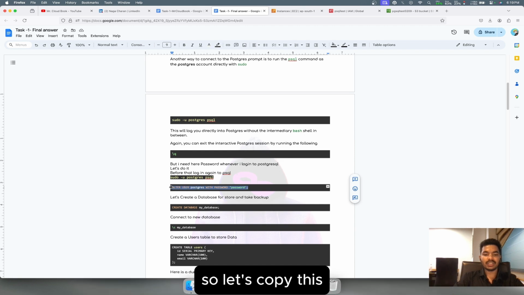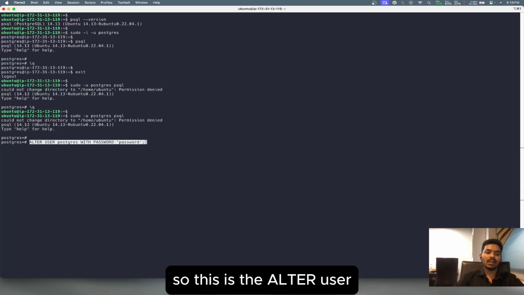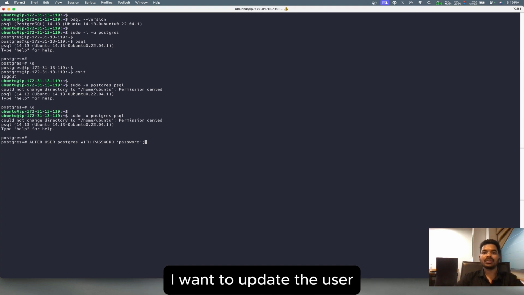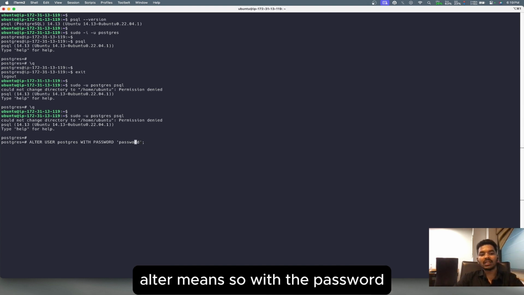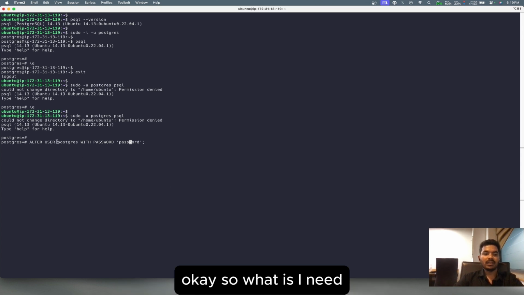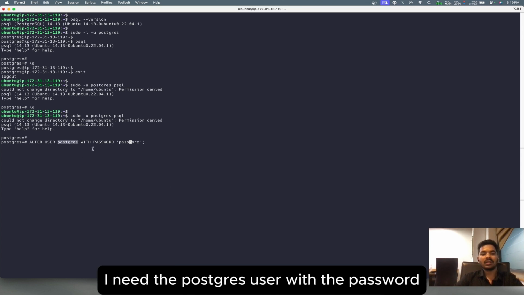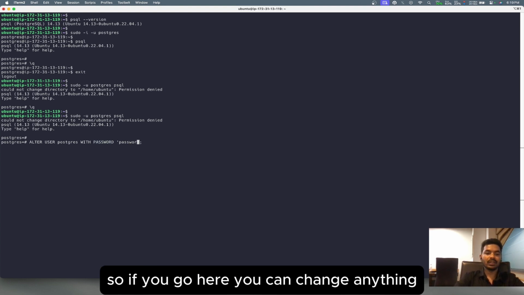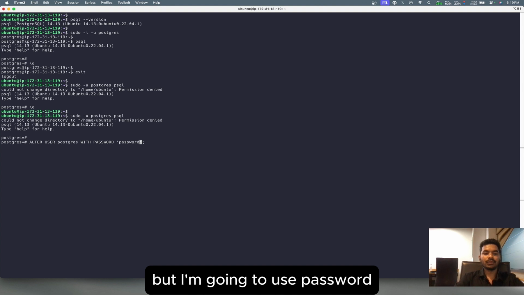This ALTER USER means I'm updating the user, with a password for the Postgres user. The password is password; you can change it to anything, but I'm going to use password.